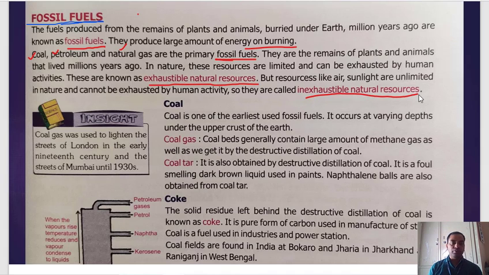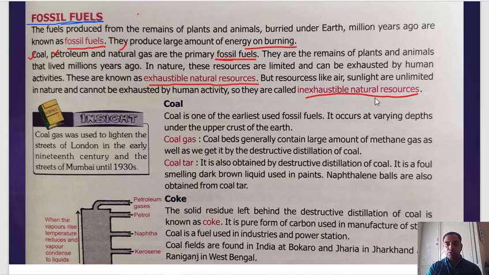For example, fossil fuels, coal, petroleum, natural gas, all these things are going to be exhausted because to make them, millions and millions of years are required. But the rate at which we are consuming it, obviously within some decades, maybe some 40, 50 years, it is going to be exhausted.